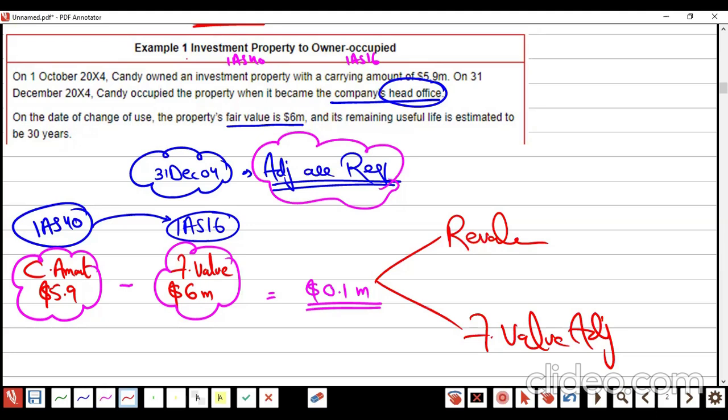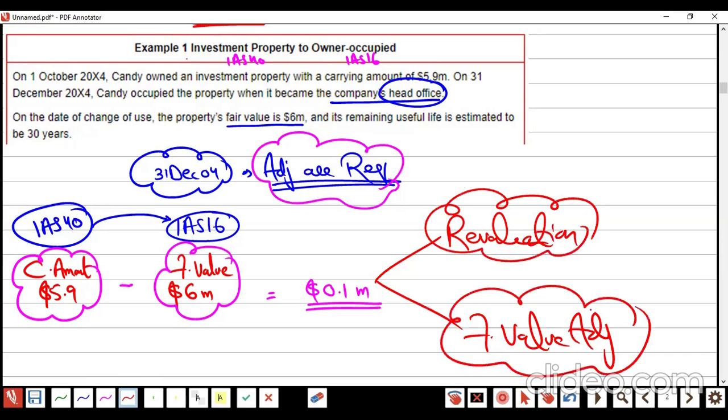So what is it? Is it revaluation or some other thing? How do we come to know that? I will let you know. Always remember, we follow the rules from the preceding IAS. Preceding means the previous one. Tell me from where we are coming. We are coming from which IAS? 40. So the rules of 40 will apply at the time of adjustment.